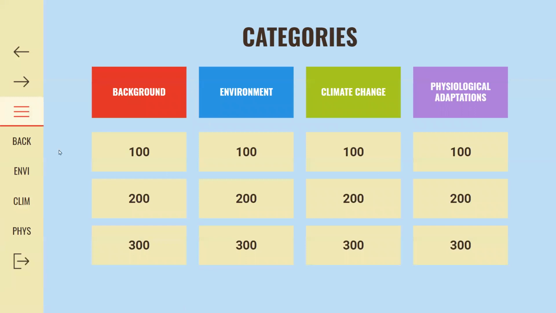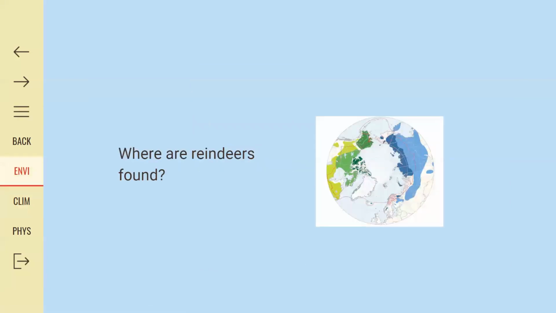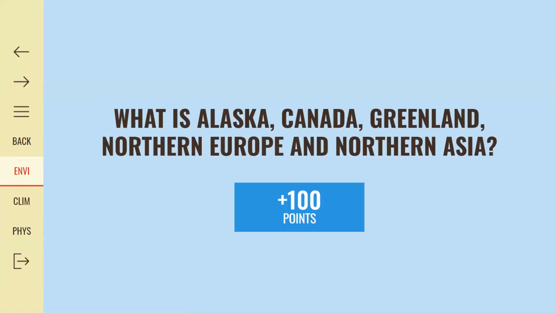Environment for 100. Where are reindeers found? What is Alaska, Canada, Greenland, Northern Europe, and Northern Asia? Yes, that's correct. Their home ranges tend to be as big as 190 square miles, extending over much of Eurasia and North America's Arctic, Alpine, and Boreal zones. Plus 100 points, bringing your total to 1,100. Looks like our last category for today is physiological adaptations for 300, and it's going to Ivan.